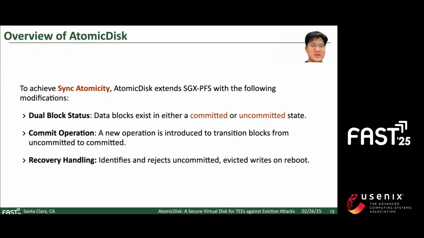To achieve sync atomicity, we have developed AtomicDisk by extending SGX-PFS with the following key modifications. Firstly, we have introduced a dual state system for data blocks, committed and uncommitted. This allows us to track the commitment status of the disk image. Secondly, we introduced an operation called commit to transition blocks from uncommitted to committed. Thirdly, we have refactored the recovery procedure upon reboot. AtomicDisk can now identify and reject any uncommitted writes.